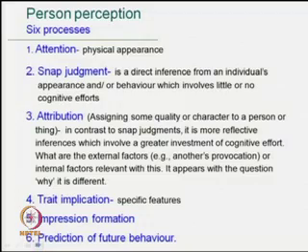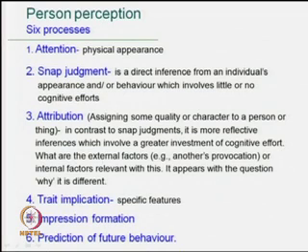Now, the person perception, here the 6 processes are there. 6 processes mean the attention, that is physical appearance. Second is a snap judgment, a direct inference from an individual's appearance and or behavior which involves little or no cognitive efforts. Number 3, the attribution, like assigning some qualities or character to a person or thing. In contrast to snap judgments, it is more reflective inferences which involve a greater investment of cognitive effort.